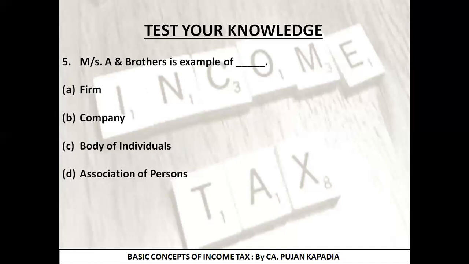Last question, that was question number 5. Messrs A and Brothers is an example of. I told you, if anything comes like this, prefixed by Messrs A and Brothers, Y and Sons, it is definitely going to be the partnership firm. So the correct answer is option A, firm. If we come across any word like family of A and Brothers, here the word was family, then the answer would have been HUF. I hope you are clear with this distinction. I hope all of you might have got your answers correctly.